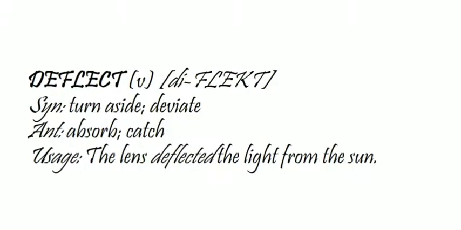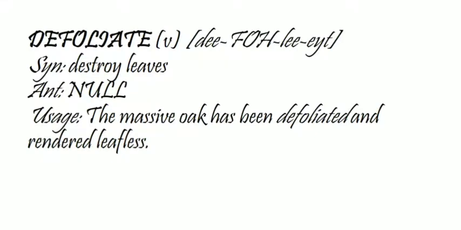Deflect means to deviate from the original course or turn aside so that you can't get caught, right? The antonym is absorb. The lens deflected the light from the sun, so using the lens, light gets deflected so that we can see the light sources easily, right? Defoliate is a verb which means to destroy leaves. It can be used as: the massive oak has been defoliated and rendered leafless.